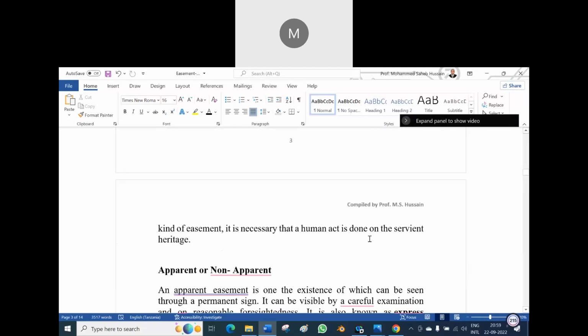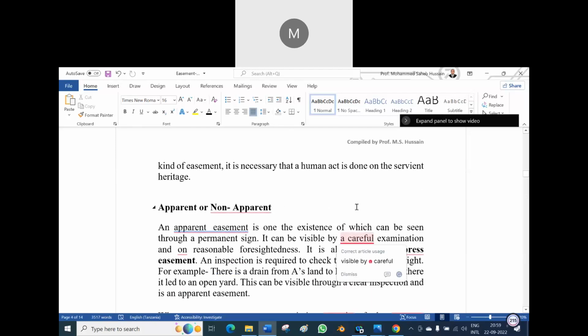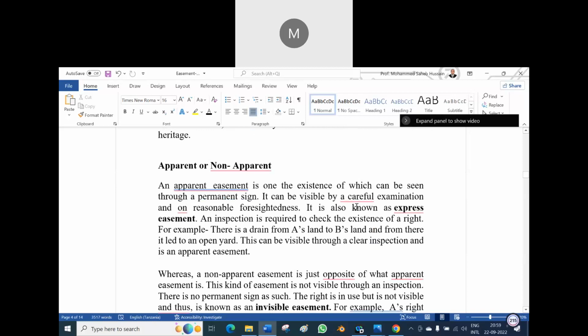In this kind of easement, it is necessary that a human act is done in the servient heritage. So when interference would be there, it becomes non-continuous. When interference is not there, it becomes a continuous easement. And another is apparent easement and non-apparent easement. An apparent easement is one the existence of which can be seen through a permanent sign. It can be visible by careful examination and reasonable foresight. It is also known as an express easement, and an inspection is required to check the existence of the right.